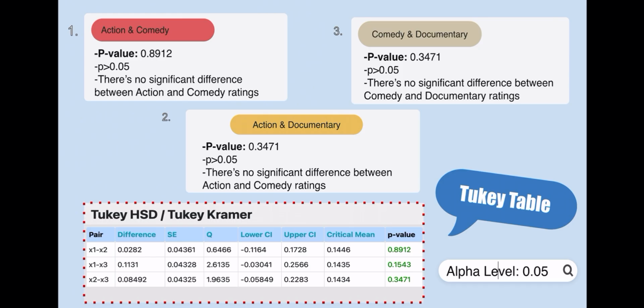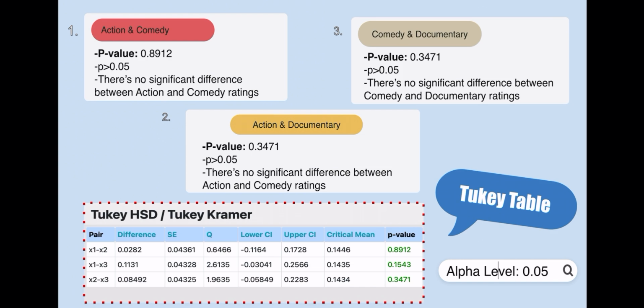Once again, the p-value is 0.3471, greater than the alpha level of 0.05. So altogether, there's no significant difference between action and comedy, action and documentaries, or comedies and documentaries. There's no difference between the ratings.